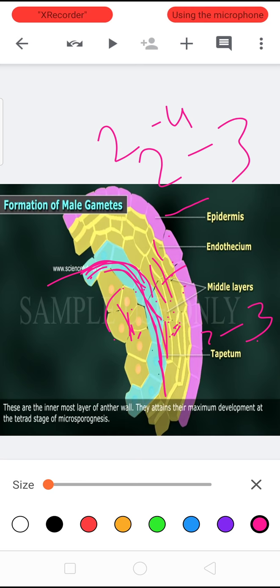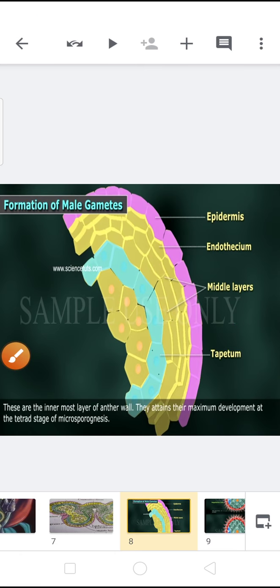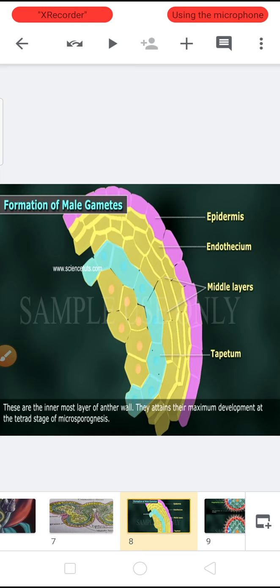Coming to the amoeboid tapetum. Amoeboid cells are formed from immature tapetal cells. Examples of the amoeboid tapetum: lower dicotyledons and lower monocotyledons.